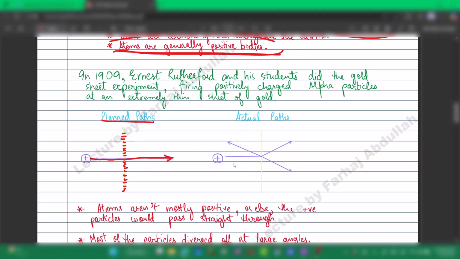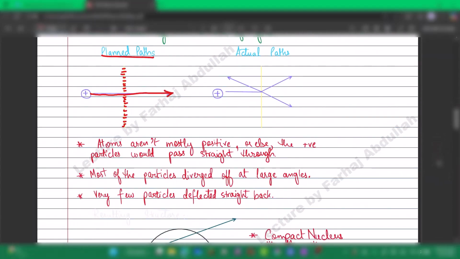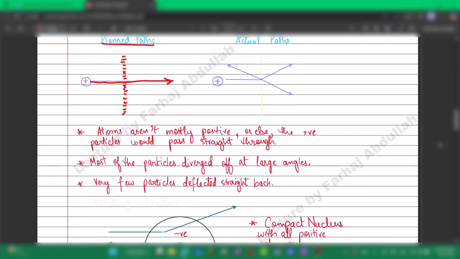What actually happened was they got three different paths. Some diverged at large angles, some up and some down, and very few reflected back at the angles they were thrown from. This gave new assumptions and new criteria for the argument. First point: atoms aren't mostly positive.